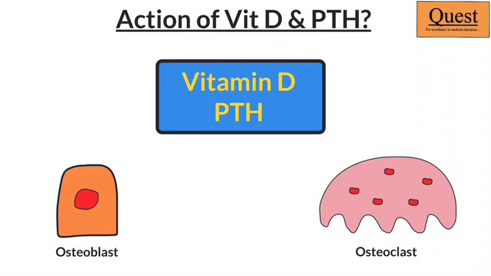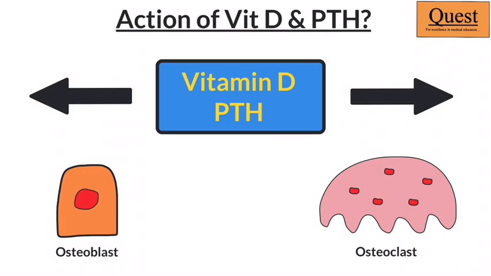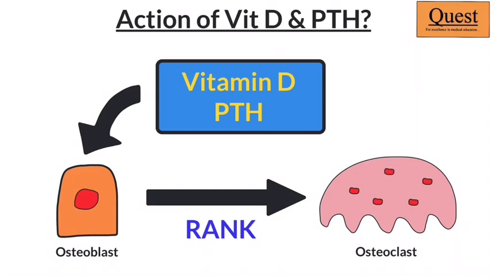Now, our regulators, vitamin D and PTH, where do they act? Well, they act on both. They act on osteoblast as well as osteoclast. But remember, to act on osteoclast, they have to go through osteoblast, which means the activity on osteoclast is an indirect activity.